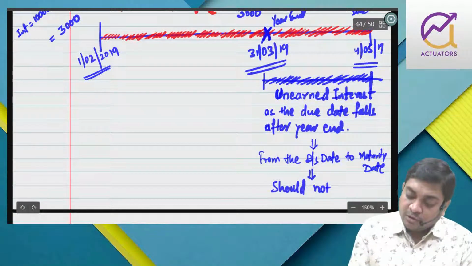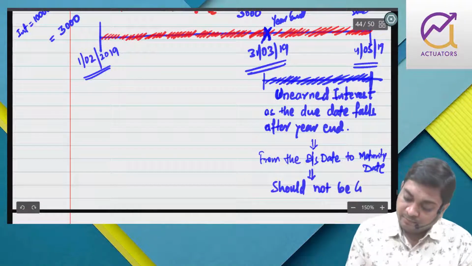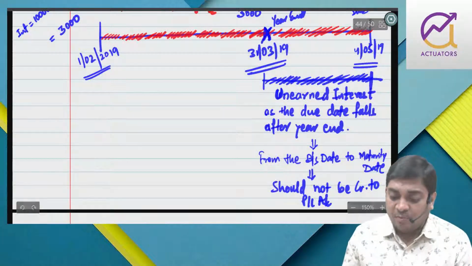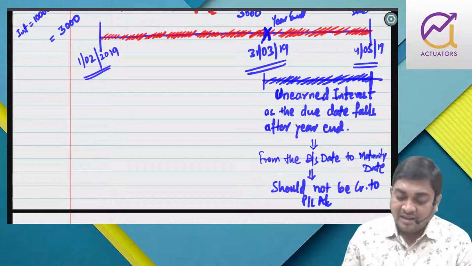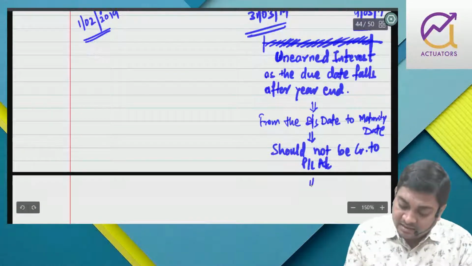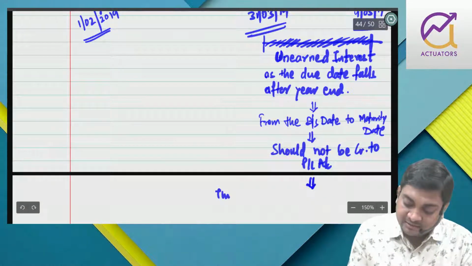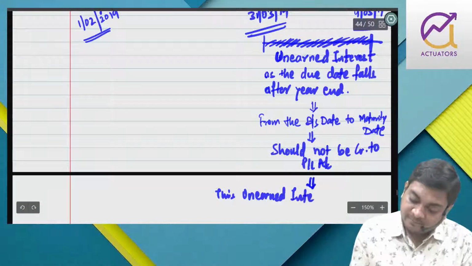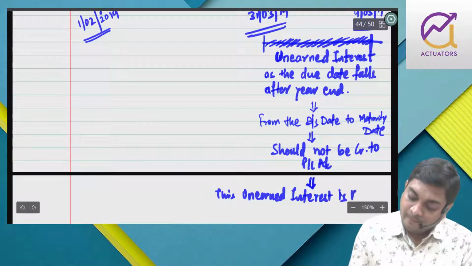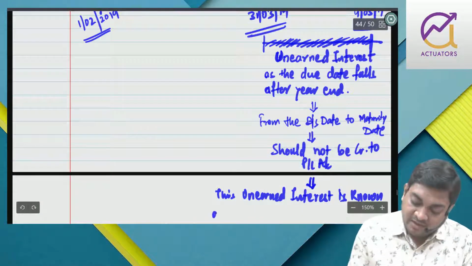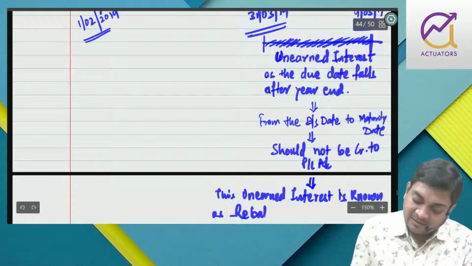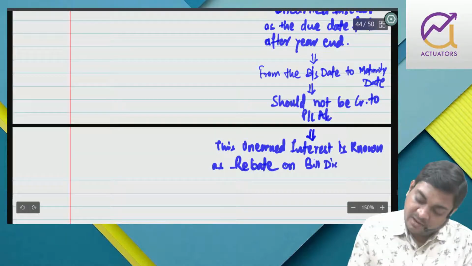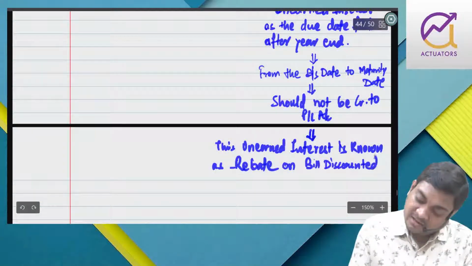It should not be credited to PL. So this part of the interest should not be credited to PL, right? And this unearned interest is known as rebate on bill discounted.